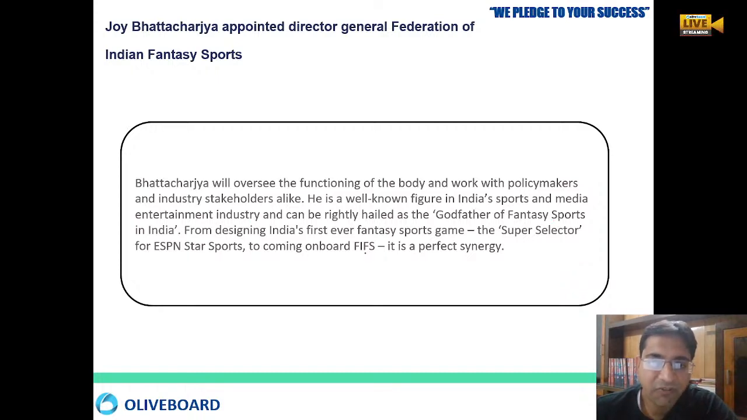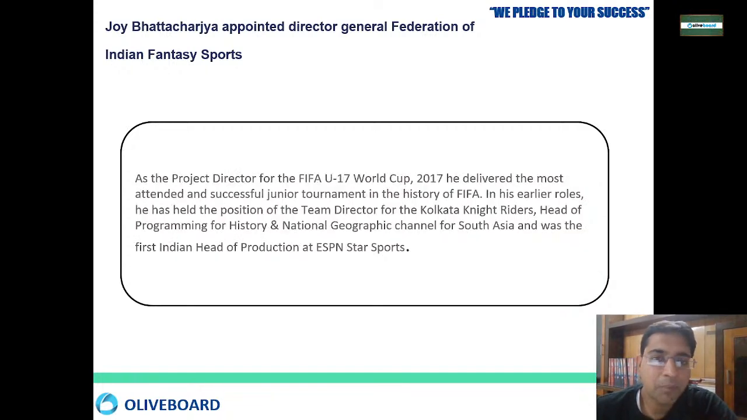He has even designed the first ever fantasy sport, Super Selector, for ESPN Star Sports. He is the first person to have had a fantasy sports game launched. He has remained project director for the FIFA Under-17 World Cup, and he successfully delivered the junior tournament in the history of FIFA. He has taken many roles: he acted as team director at Kolkata Knight Riders, and he was also head of programming at the National Geographic Channel in South Asia.